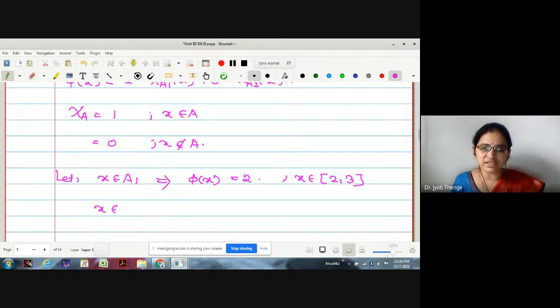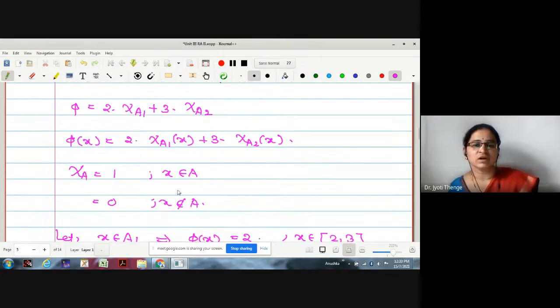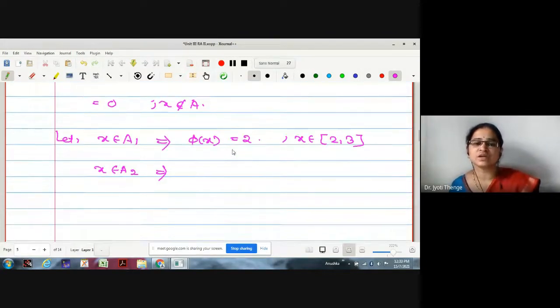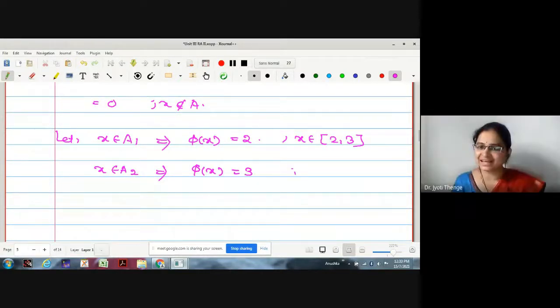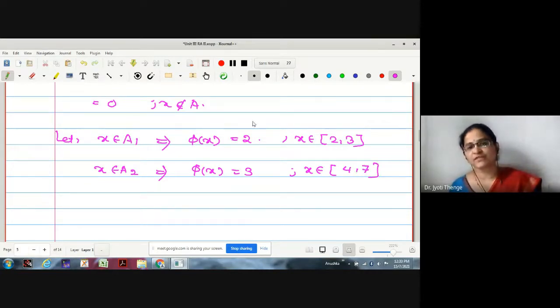Similarly, if I take x in a2, chi of a1 is 0 and chi of a2 is 1. Therefore, the function assumes the value 3. Therefore, clearly, can I say this is a clear-cut case of a step function? Yes, ma'am. Phi of x is 2 if x is in this interval. Phi of x is 3 if x is in this interval.